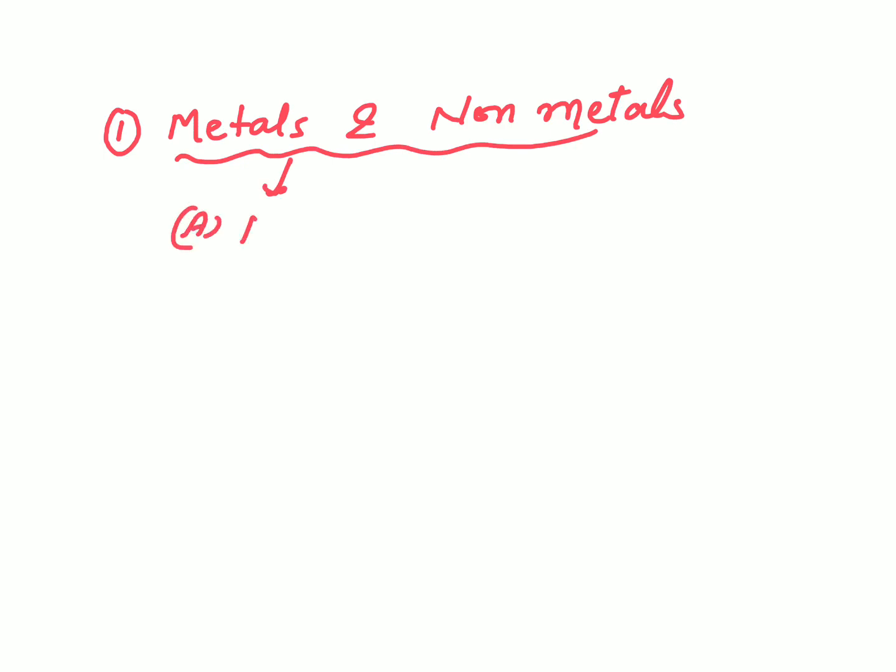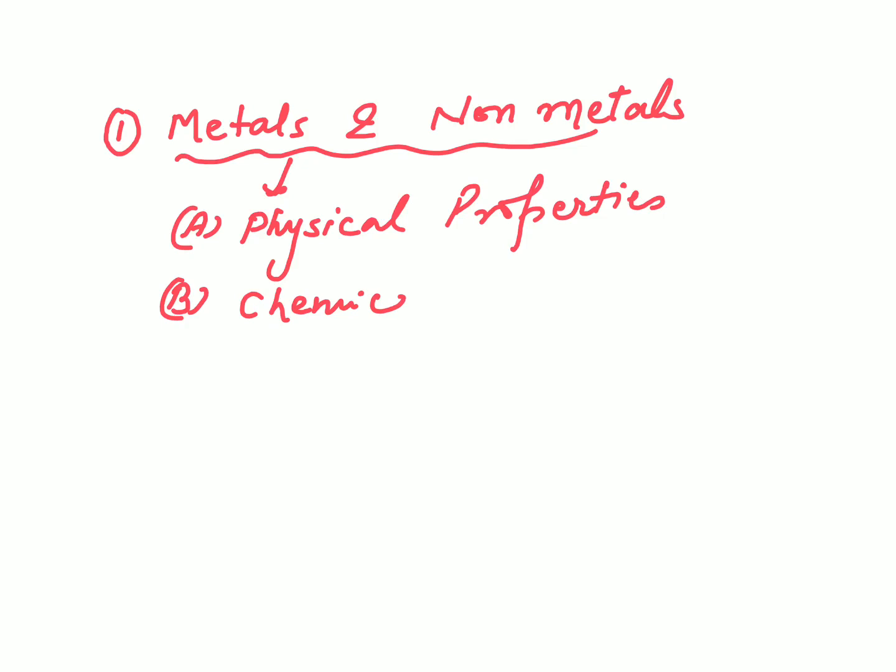Part A, its physical properties we have to study. And then chemical properties. So this is the first part. We have to learn about the physical and chemical properties of metals and non-metals.